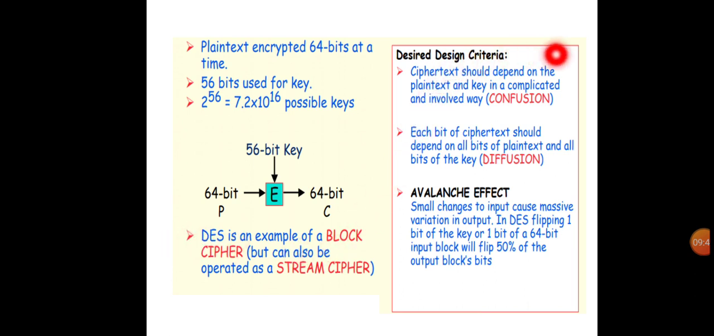Desired design criteria: the ciphertext should depend on the plaintext and the key in a complicated and involved way. Each bit of ciphertext should depend on all bits of the plaintext and all bits of the key. Avalanche effect: small changes to the input cause massive variation in the output. In DES, flipping one bit of the key or one bit of a 64-bit input block will flip 50% of the output block's bits.